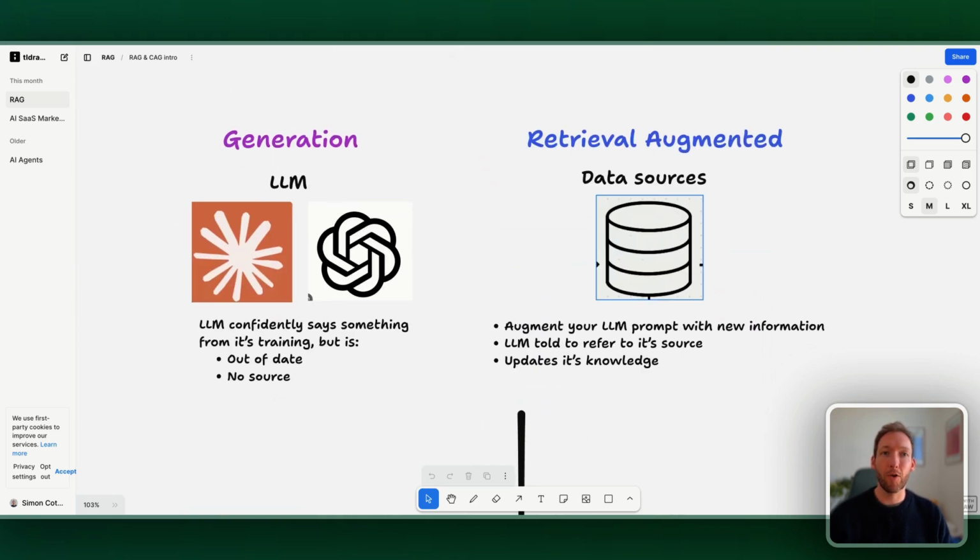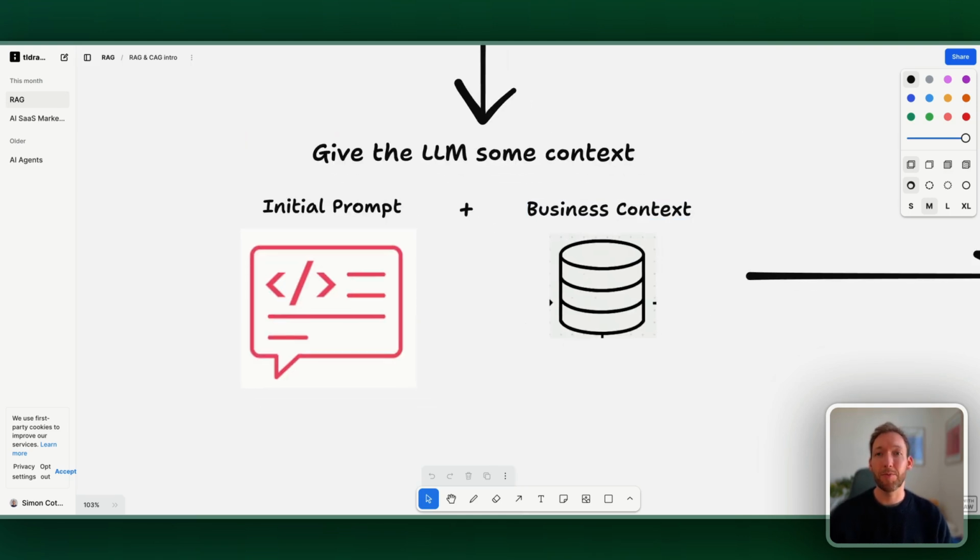So the retrieval augmented part, or the RA in RAG, is how do we augment your LLM prompt with that business information and basically say, okay, based on the question asked, this is the most relevant information. We'll throw that into the prompt so that the generation LLM or the underlying part answering the question has access to the right context. So this is what we're basically trying to do. We're giving the LLM some context in which to answer the question with its knowledge.